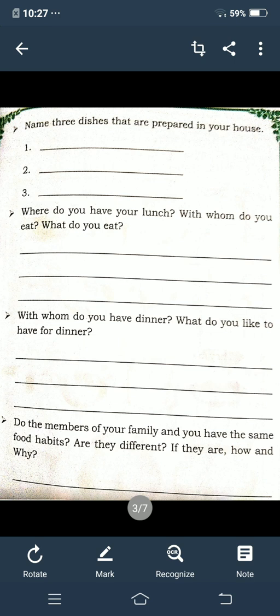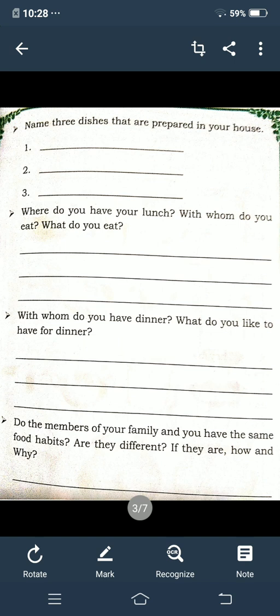Where do you have your lunch? With whom do you eat and what do you eat? So where you will eat the lunch and with whom you will eat and what you will eat, you must write there. Next question is, with whom do you have dinner? What do you like to have for dinner? So dinner means what you will eat and with whom you will eat, what you like. Next is, do the members of your family and you have the same food habits? Are they different? If they are, how and why you must write.